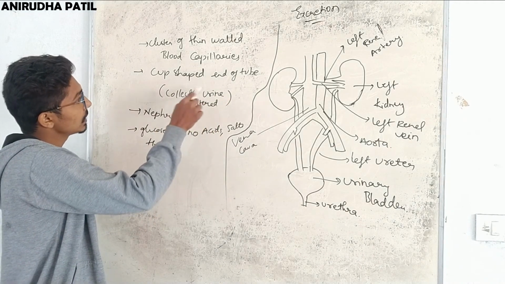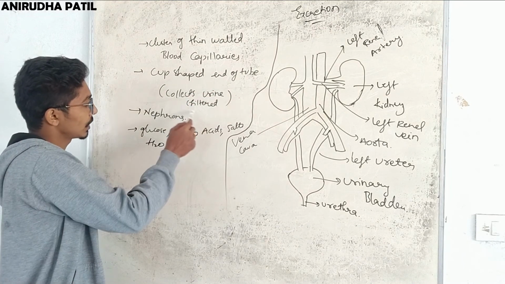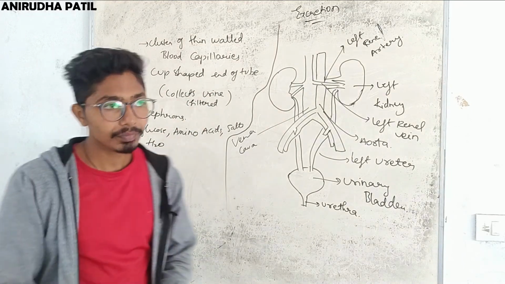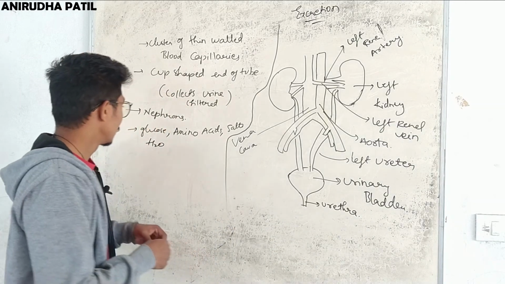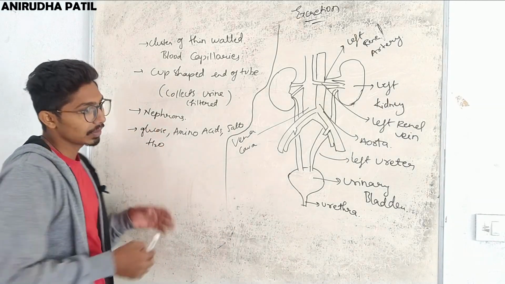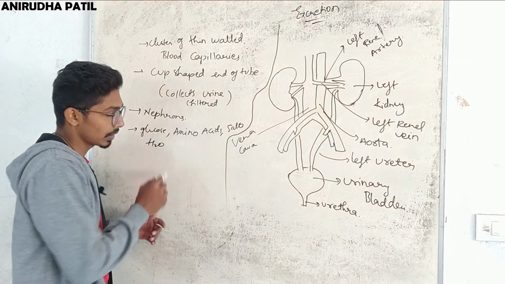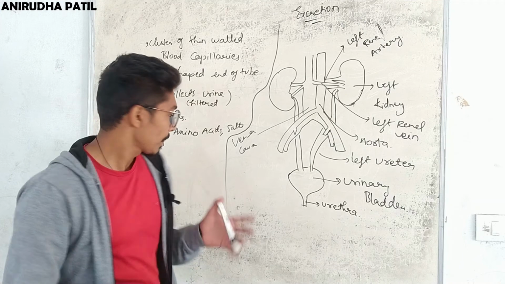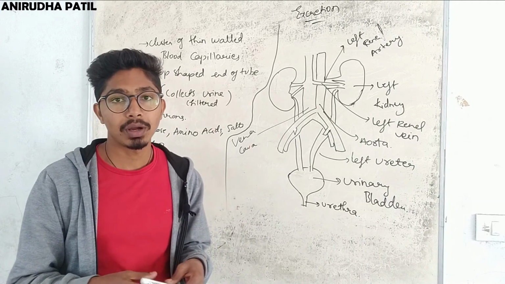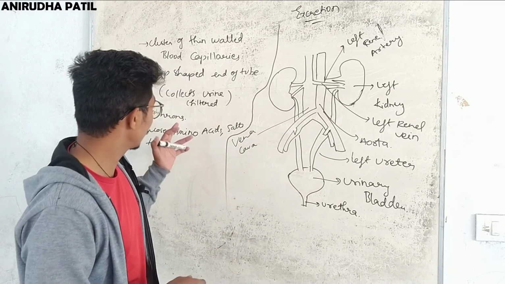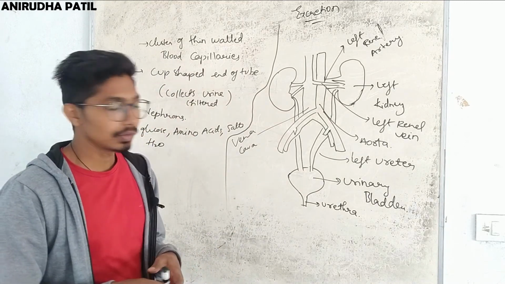These cup shaped tubules are called nephrons, and these nephrons are associated with collecting or reabsorbing materials like glucose, amino acids, salts and water. Water is absorbed depending upon how much water is present in excess, and it is sent back to the body.